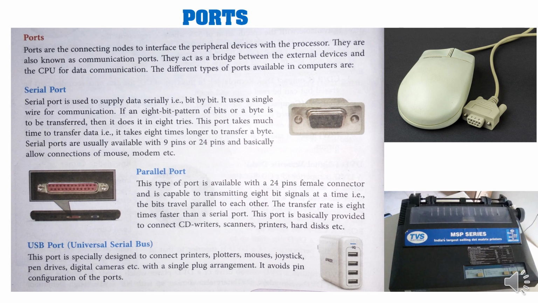Now we will talk about the parallel port. This is a type of port available with a 24 pin female connector and is capable of transmitting 8-bit signals at a time, that is, the bits travel parallel to each other. The transfer rate is 8 times faster than a serial port. This port is basically provided to connect CD writers, scanners, printers, hard disk, etc. To the right hand side, dear students, there is a picture of a dot matrix printer. This dot matrix printer is connected using a parallel port.